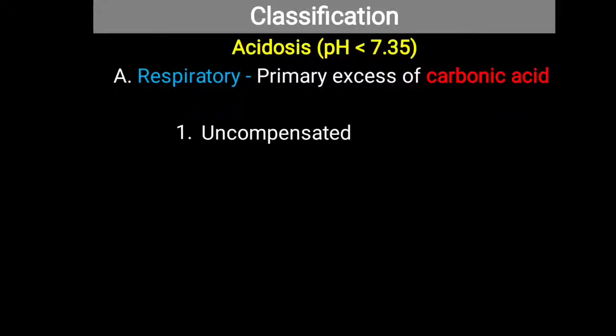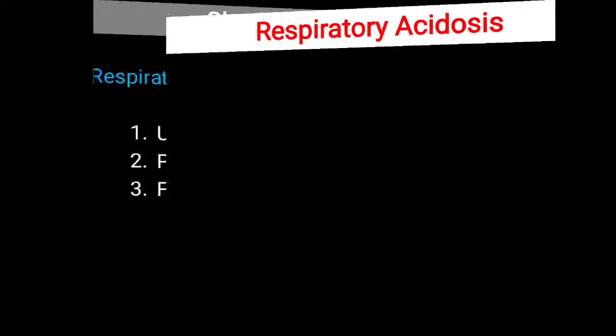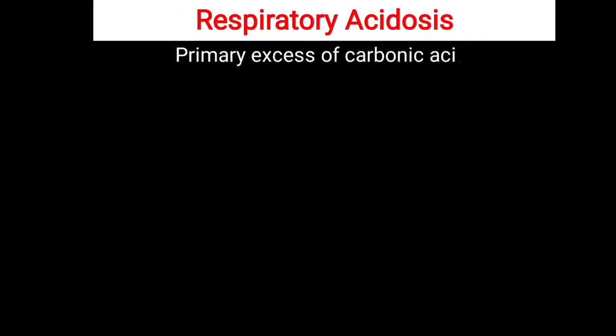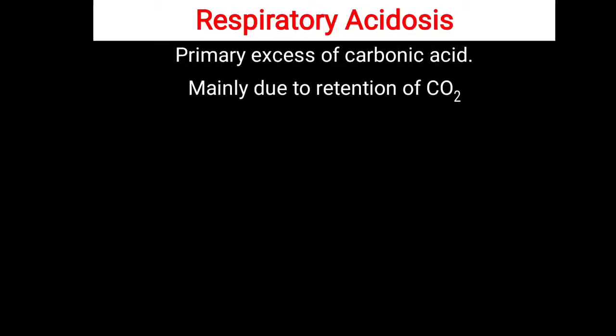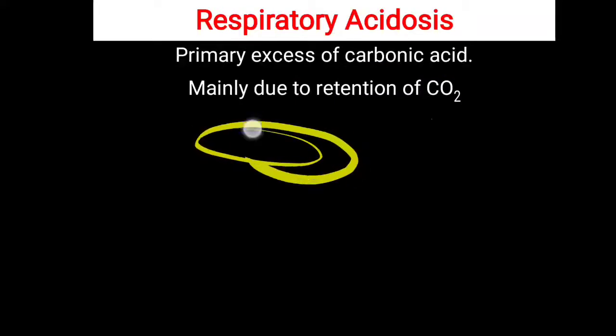So in clinical practice, it is divided into three varieties: uncompensated, partially compensated, and fully compensated respiratory acidosis. Now further in detail, we will look at what happens in respiratory acidosis. There is a primary excess of carbonic acid. Why is this carbonic acid in excess? It is due to retention of carbon dioxide.